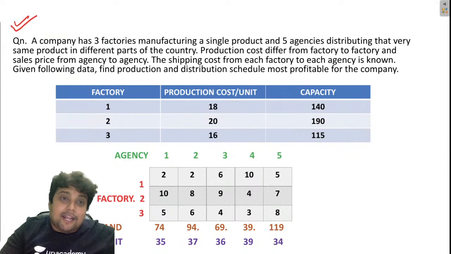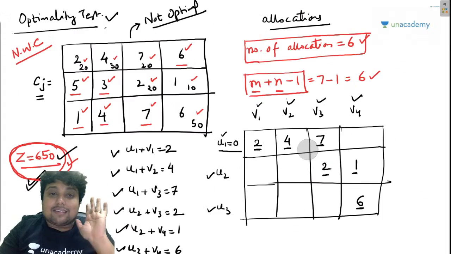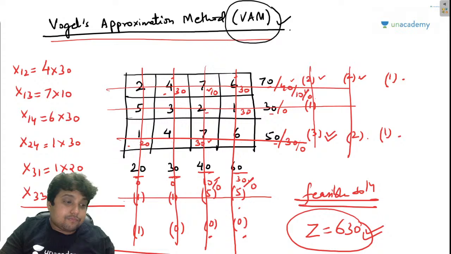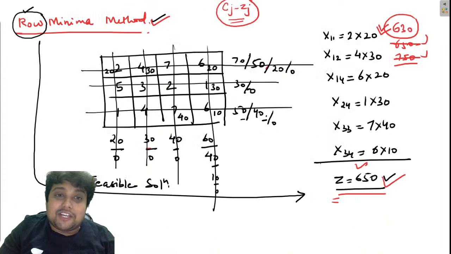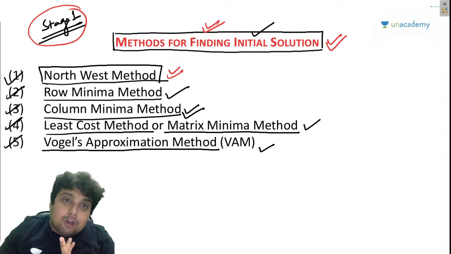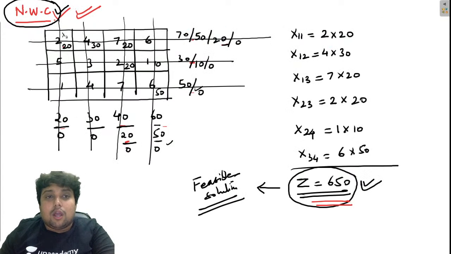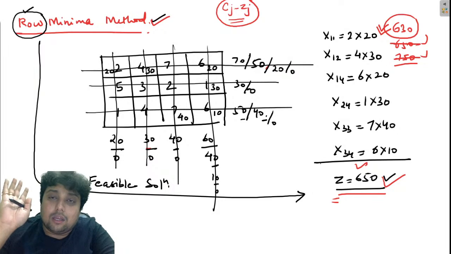Saksham Rathore, let me tell you guys, Saksham has asked a beautiful question. He is basically asking that, sir, can we apply this modified distribution method to any of the solution? Saksham, I have applied it to northwest corner method. You can take any of the feasible solution literally and perform the optimality test.